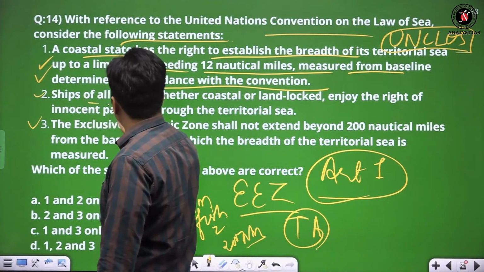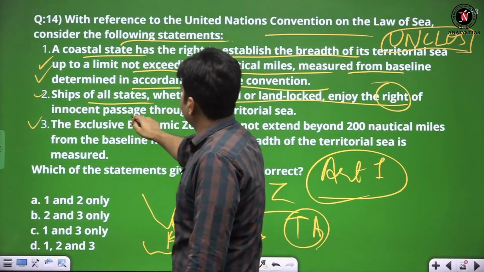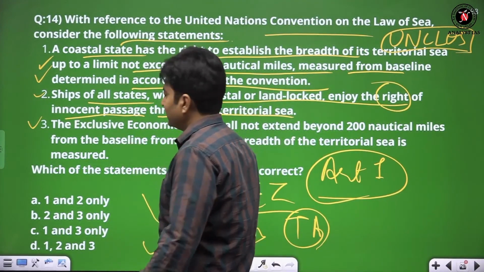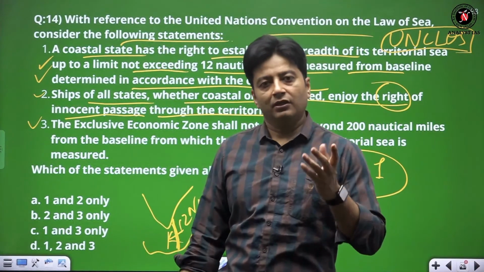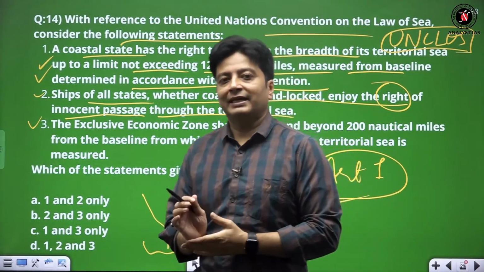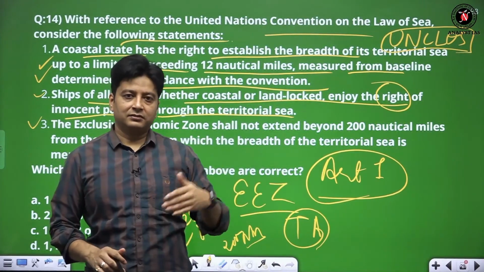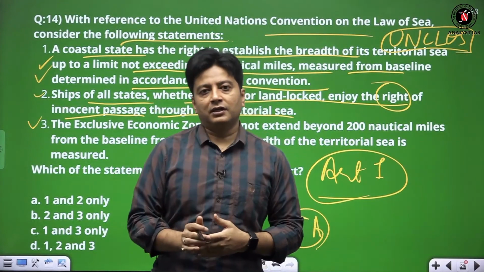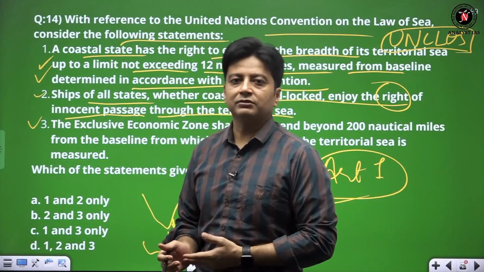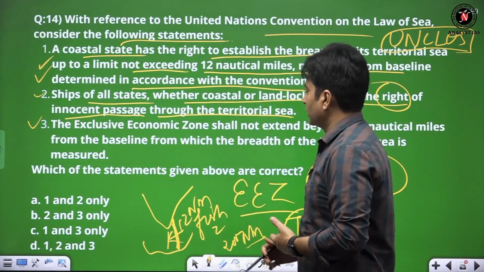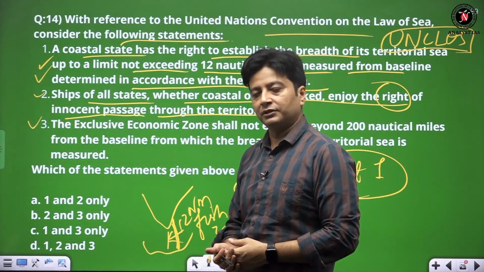Now, the second statement: ships of all states, whether coastal or landlocked, enjoy the right of innocent passage through the territorial sea. It doesn't mean that they will be coming in the dark and without any information. They will be providing the information. Of course, they have the right. Maybe some tax and other maintenance charges can be imposed. Say, for example, the Suez Canal pass. Say, for example, the Rann of Kutch, the area we dispute with Pakistan in Gujarat. This is also something coming under UNCLOS. And even with Sri Lanka, we have close proximity from land to land border.